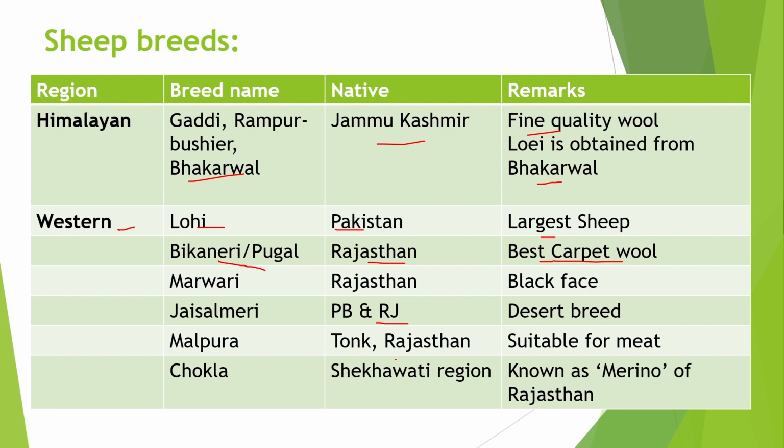Now the next breed is Malpura, originated from Tok, Rajasthan, Jaipur and Savai Madhopur regions. It is best suitable for meat purpose. Their face is light brown in color.